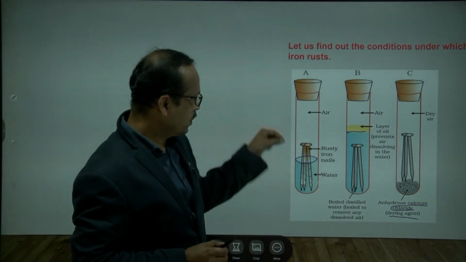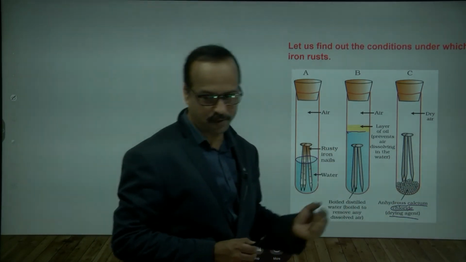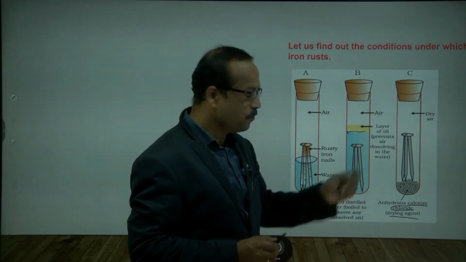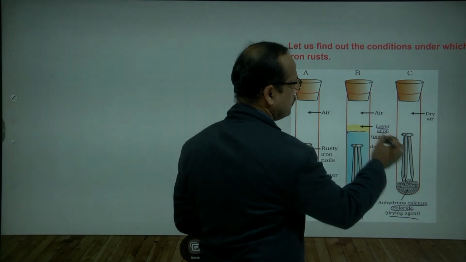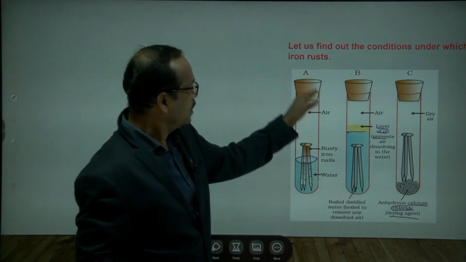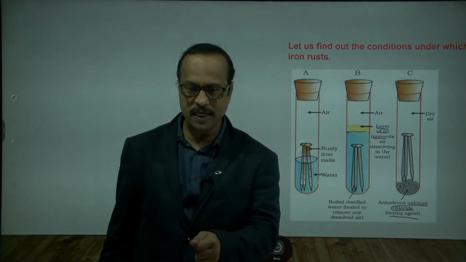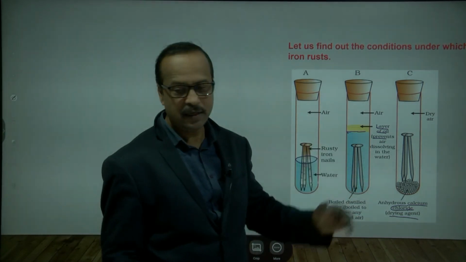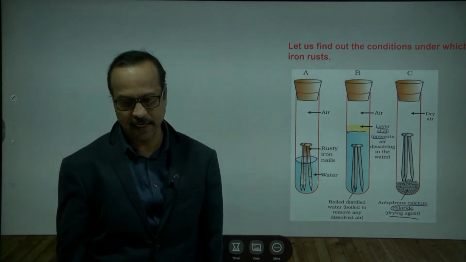Now what we are doing, we are putting fresh iron nails here, here, and here. And here, after the boiling water, we pour some oil. We are pouring some oil, any oil. Then we close the test tube. After closing the test tubes, we keep them aside for some time.